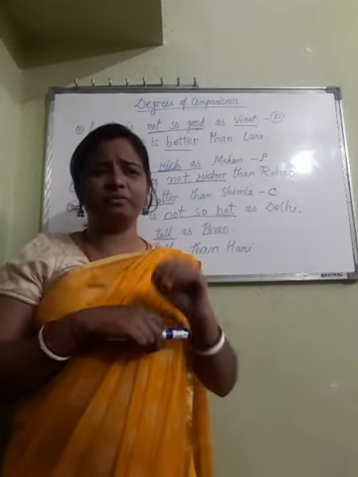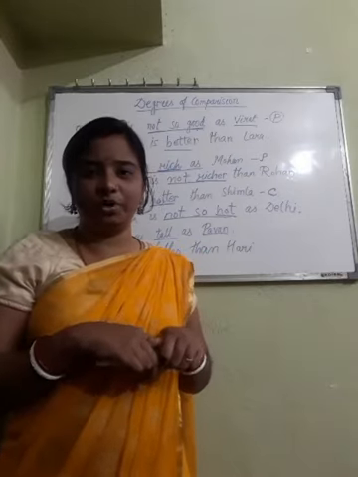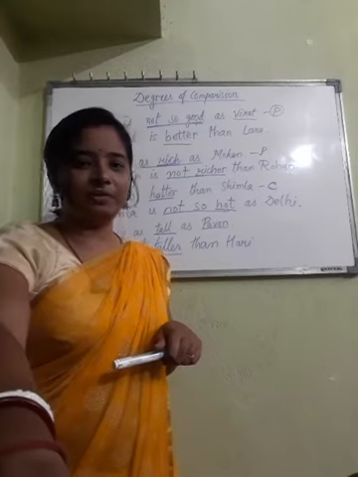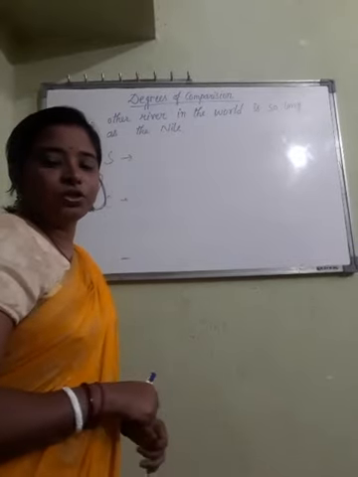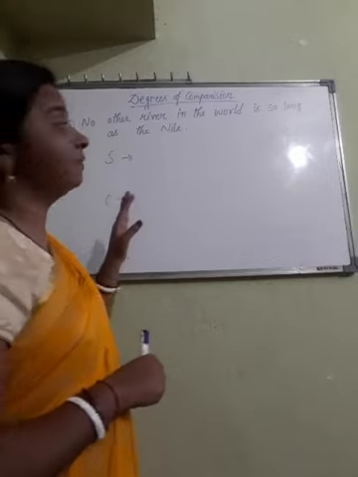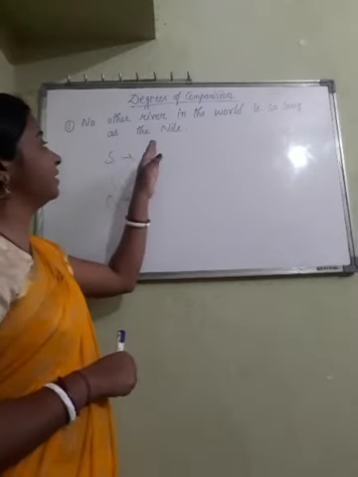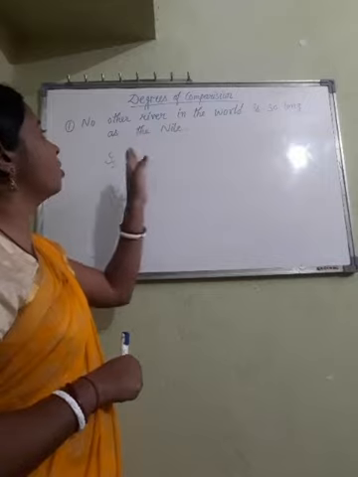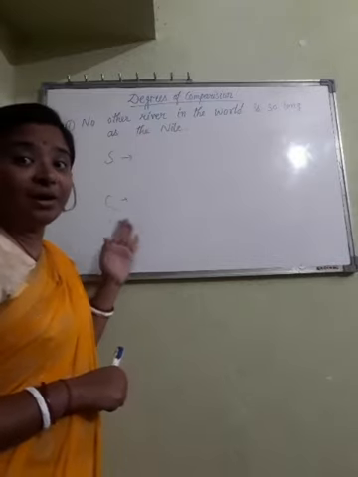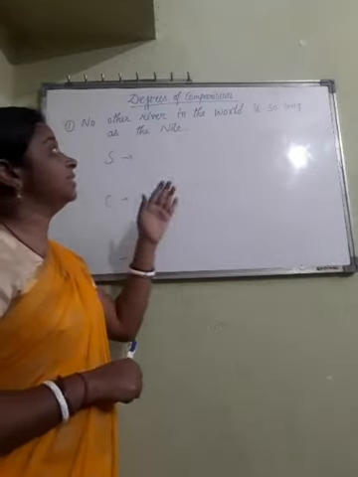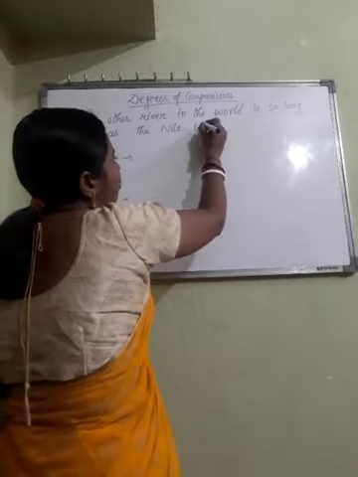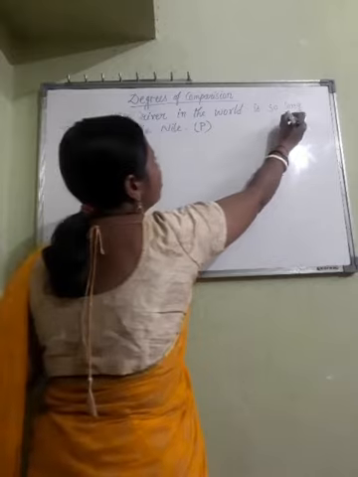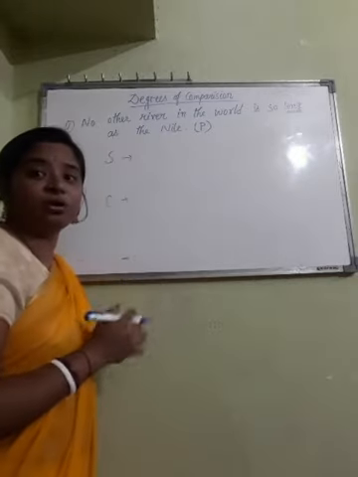Now let us solve a few questions of type 2. Very few questions. Have a look. So I have written a question here. No other river in the world is so long as the Nile. This sentence is in positive degree because the word is long, not longer, not longest.